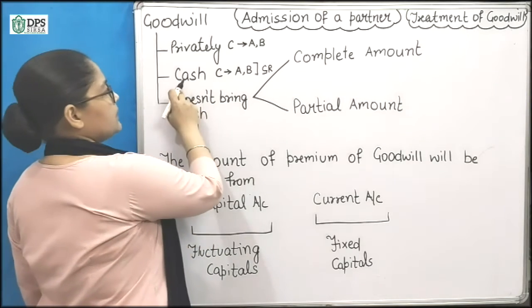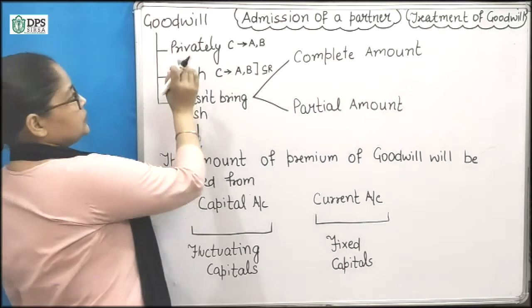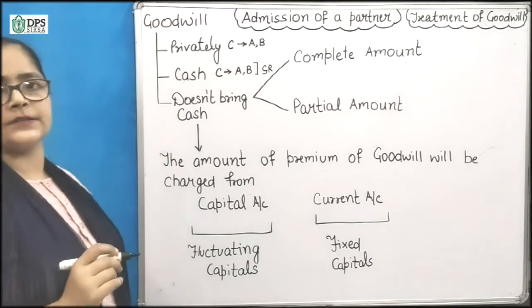So the third case is when the new partner doesn't bring his share of goodwill in cash.